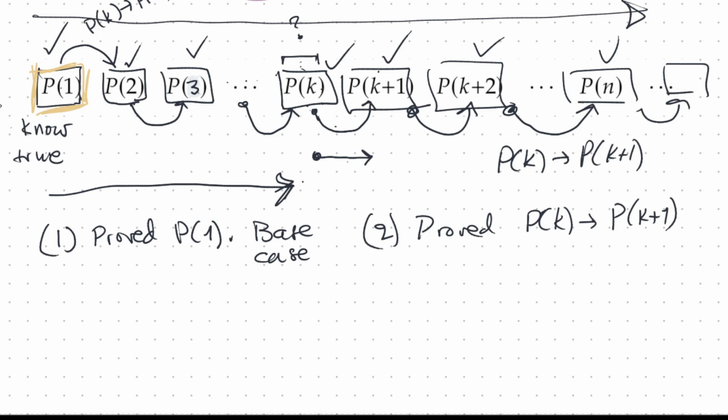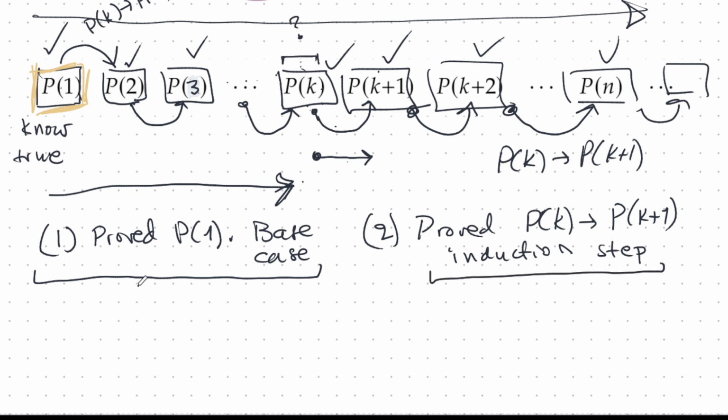If you want to prove something is true for all n, then you prove two things. You prove this, the base case, and then you prove this. This is the induction step. It's like a machine that steps through the numbers and proves them one by one. It proves P for each one, and it keeps going and going and going. All you have to do is get it started.